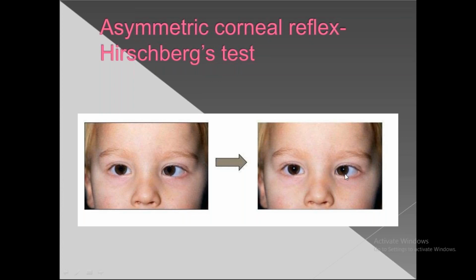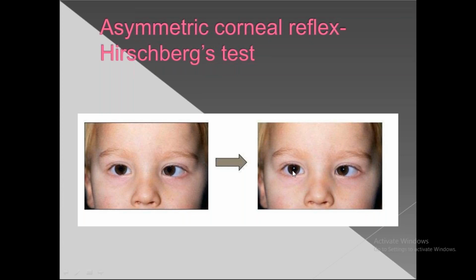What is this asymmetrical corneal reflex, or Hirschberg's test? It is a manual torchlight test to say whether the patient is having primary gaze or any type of squint. Now you can see this patient is having nasal deviation of the eyeball.